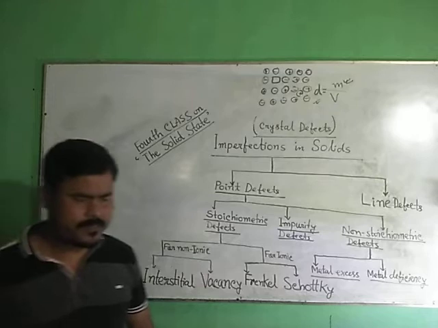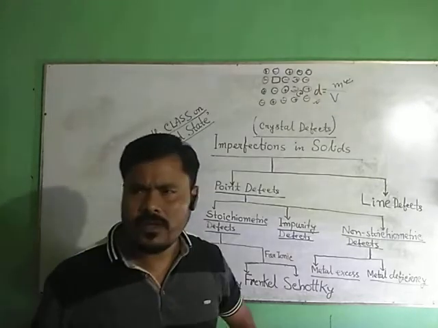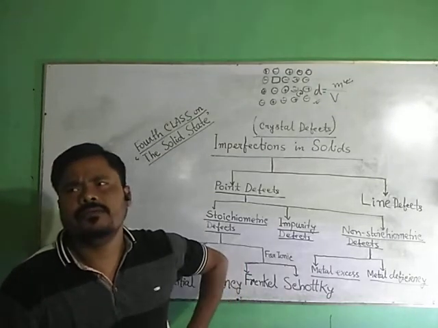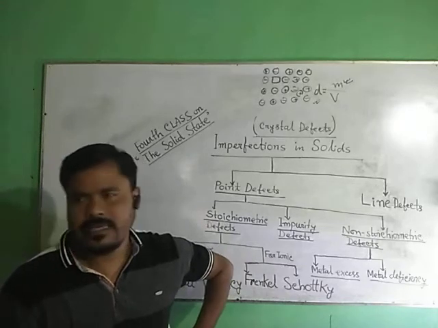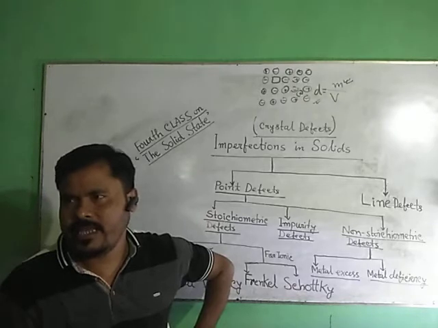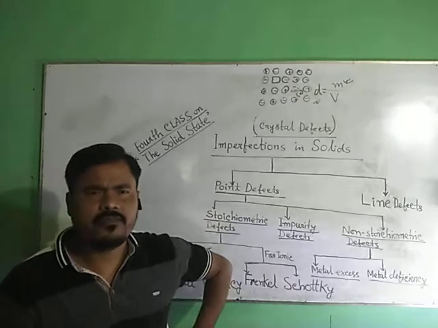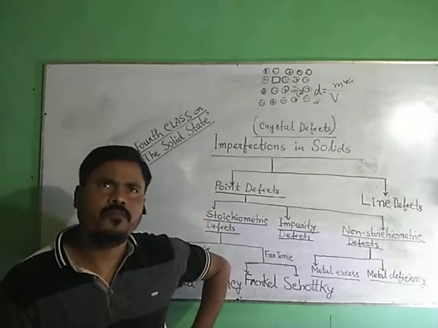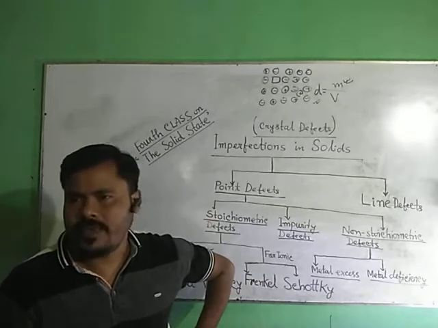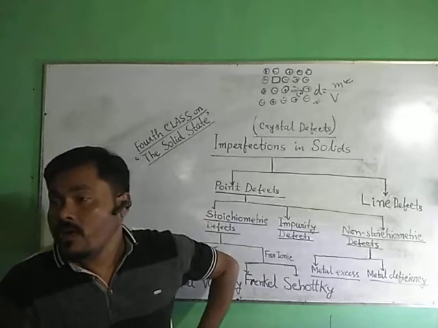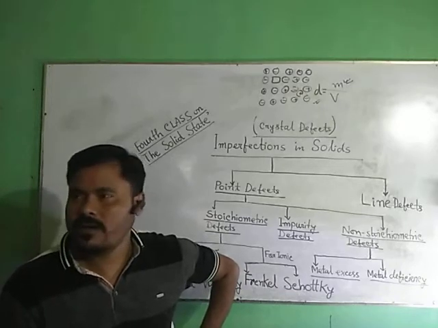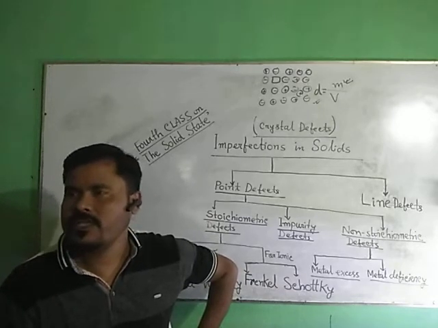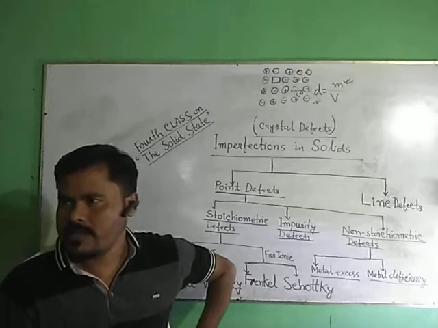For example, ZnS, AgCl, AgBr, AgI, all these mentioned crystals contain Frenkel defect. Why? Because of the very small size of the Zn2+ ion and the Ag+ ion. Because of very small size, what is happening?